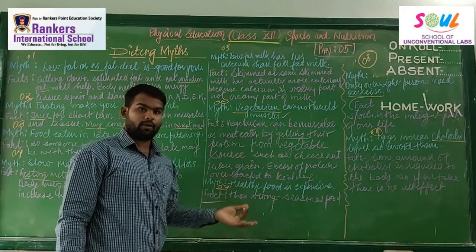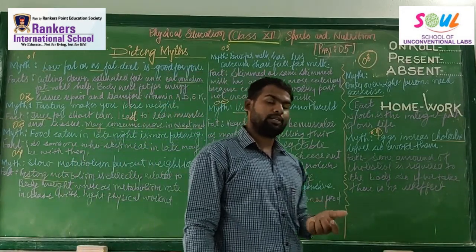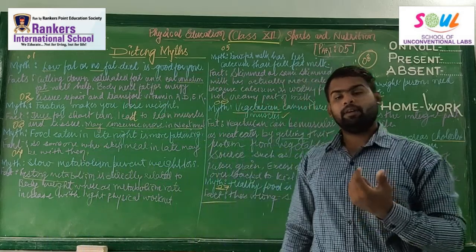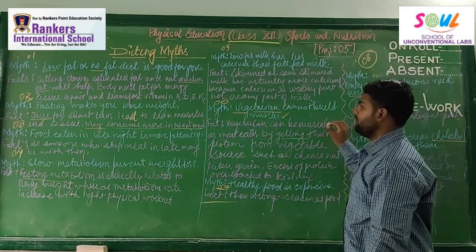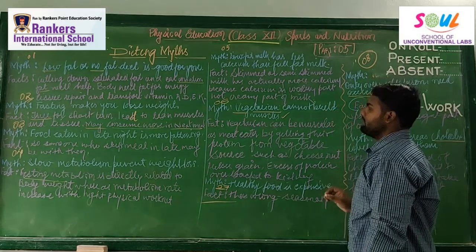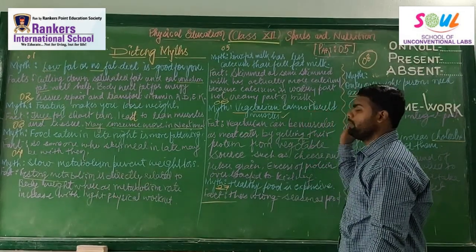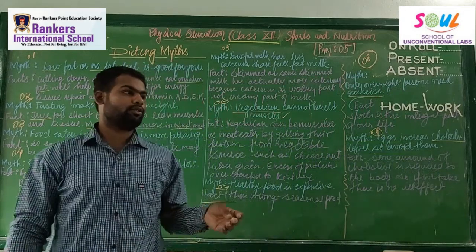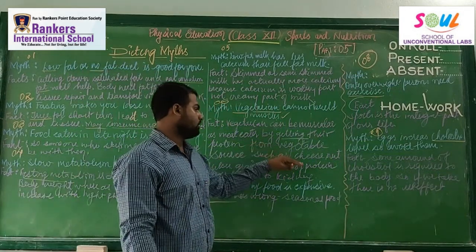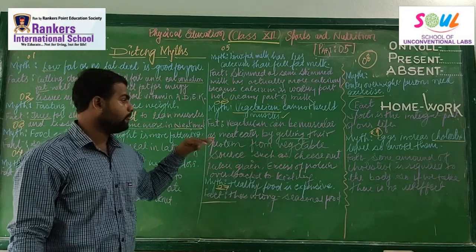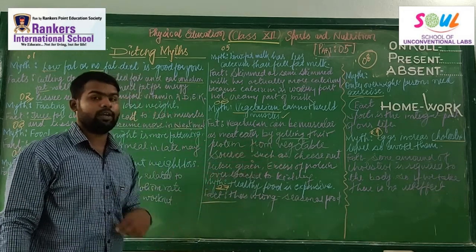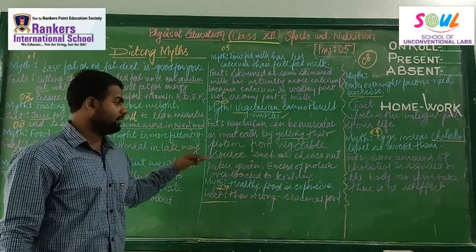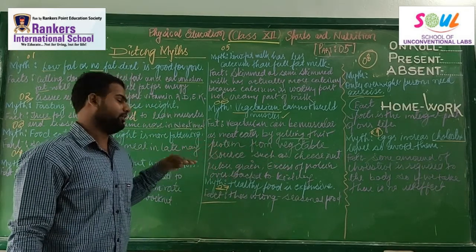Next is: low fat milk has less richness compared to full fat milk. This is totally wrong, because the calcium is in the watery part, not the creamy part, the fat. Next: only vegetarians can build muscles, non-vegetarians cannot. This is totally wrong. Vegetarians can also build their muscles. There are a lot of sources of protein like cheese, nuts, pulses, grain. Excess protein overburdens the kidney, so do not go for excess protein.